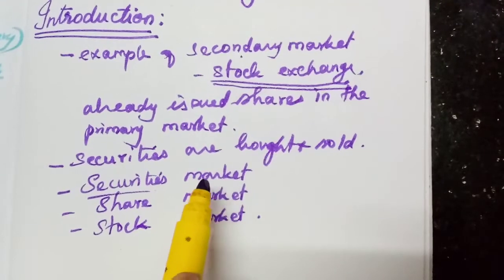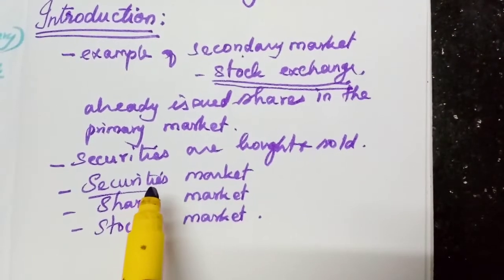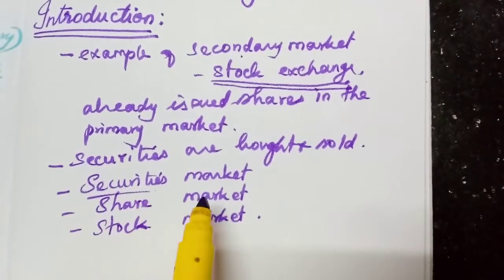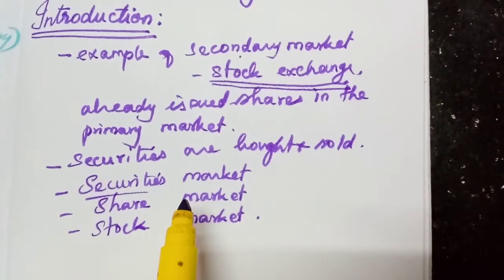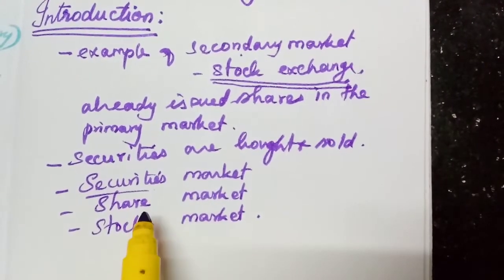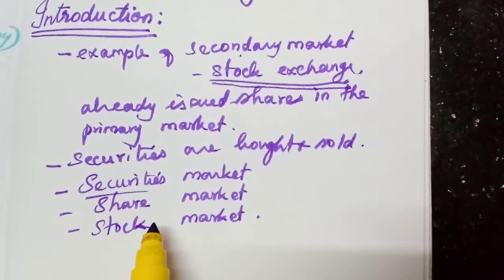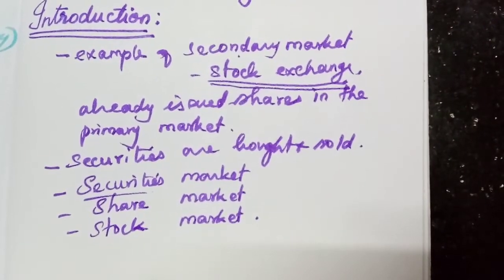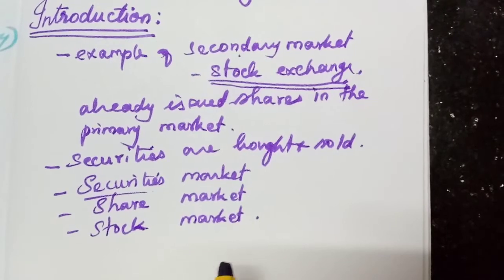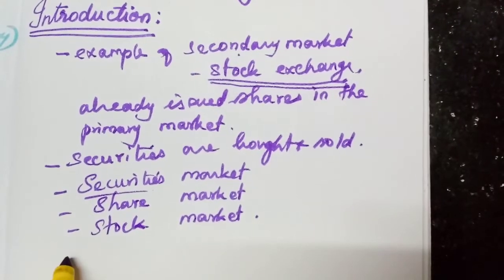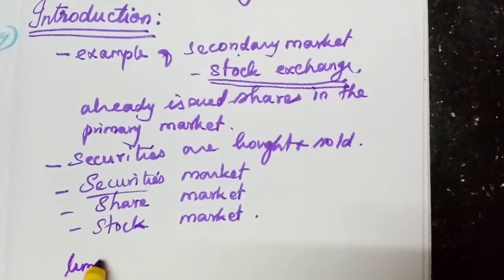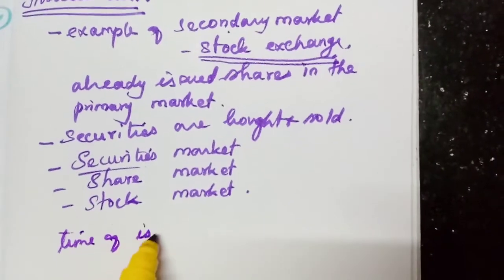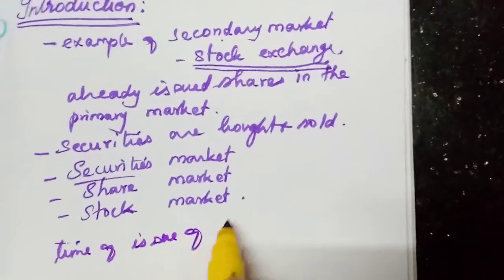Then in the first lesson, the introduction lesson on the financial market, the financial market is divided on different bases. One among them was the division on the basis of time of issue of the financial claim.